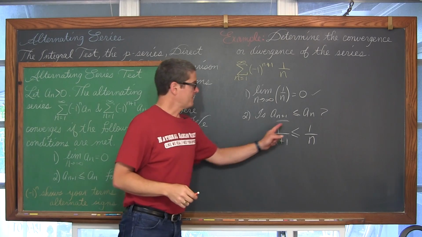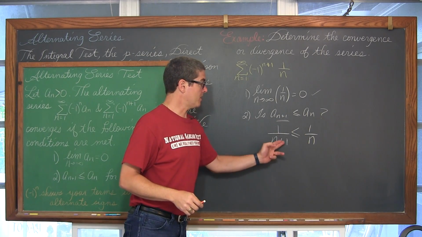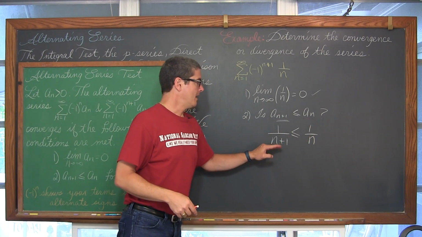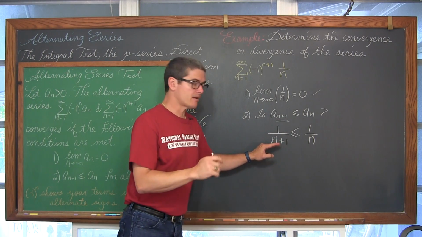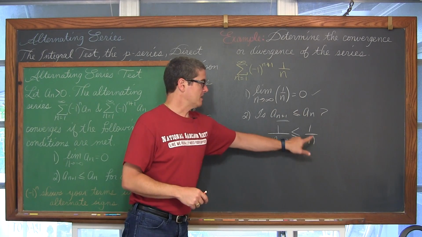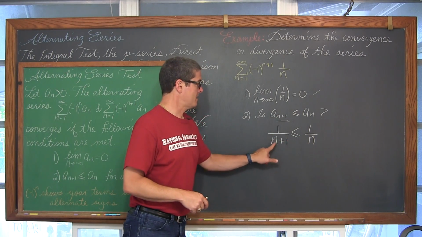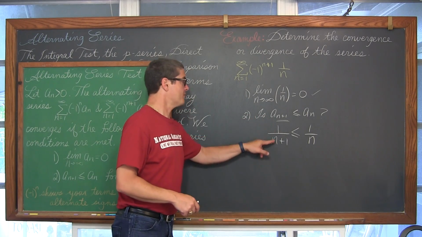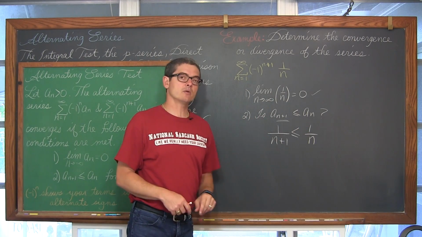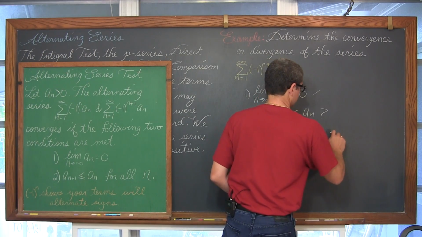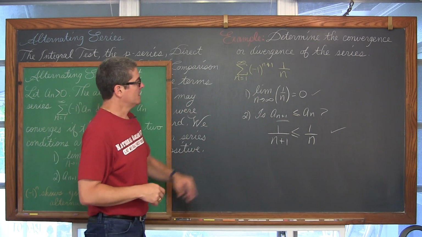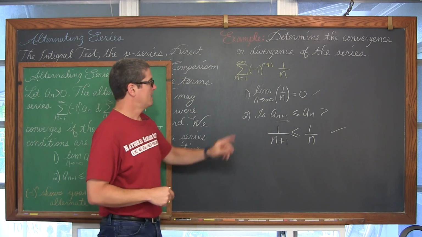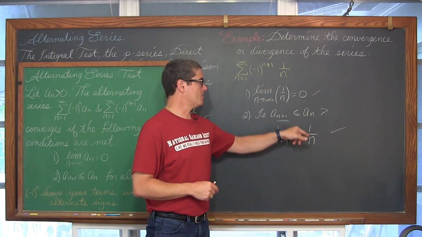Well, look, with equal numerators, n plus 1 is larger than n. So with equal numerators, this denominator is larger than this denominator. So since n plus 1 is larger than n, then as a fraction, 1 over n plus 1 is definitely going to be less than or equal to 1 over n. So we have satisfied both conditions. Yes, the limit of a sub n is approaching 0, and a sub n plus 1 is less than or equal to a sub n.